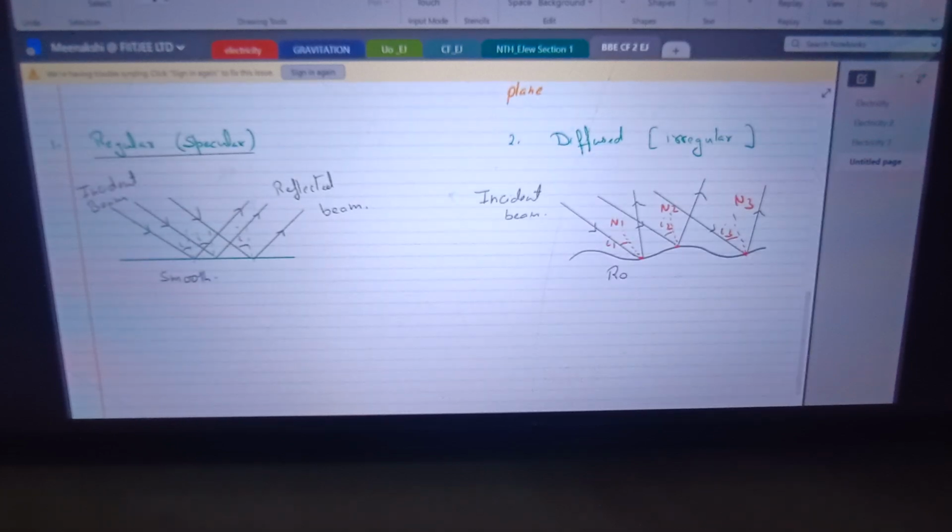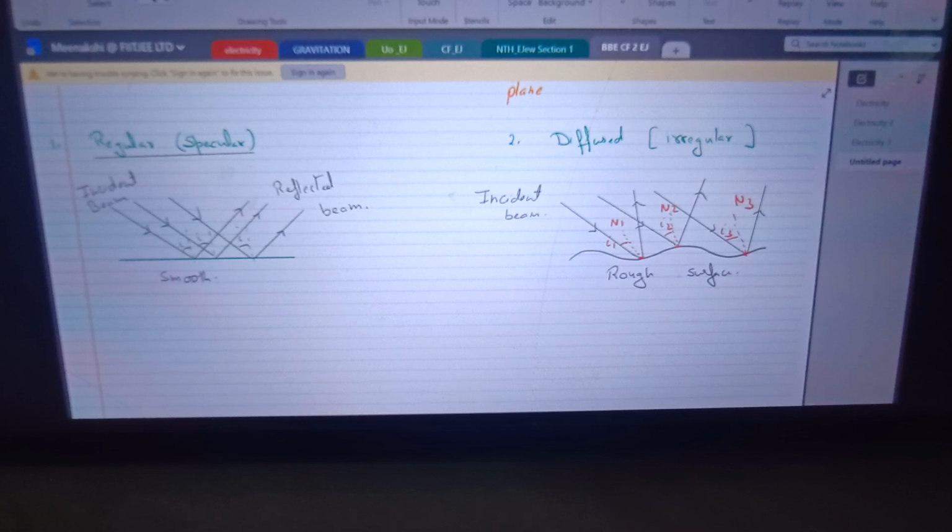So it happens on a rough surface. Now, even when diffuse reflection is happening on a rough surface, you can see that at each point, for every ray where reflection is happening, it is following the laws of reflection. So the laws of reflection are always followed whenever reflection is happening. For an incident beam, we are getting rays in all possible directions because at the point of incidence, the normal is different. Since normals are not parallel to each other, rays are reflected at different angles.